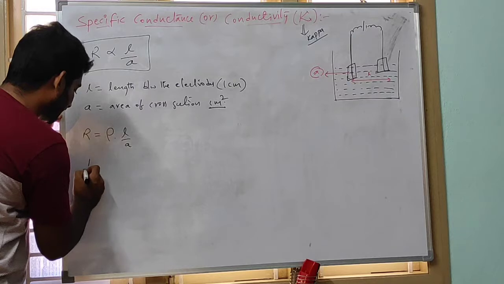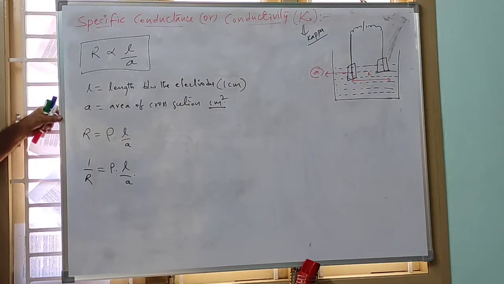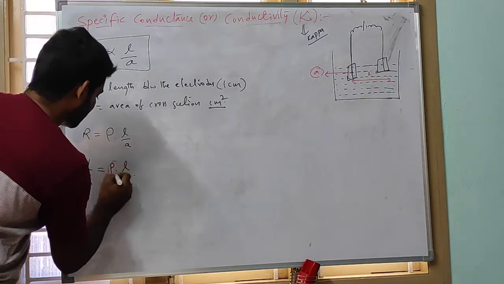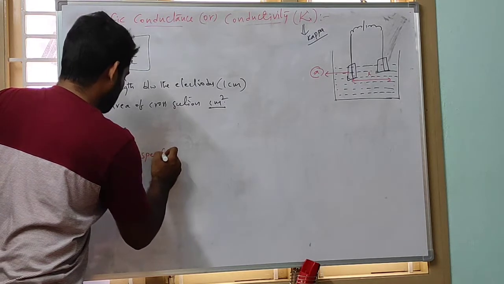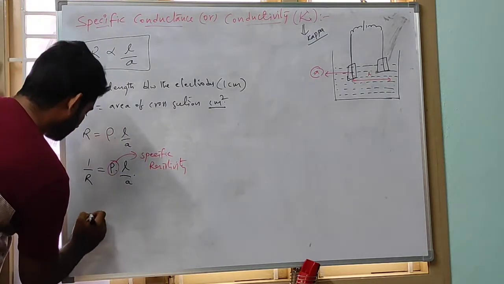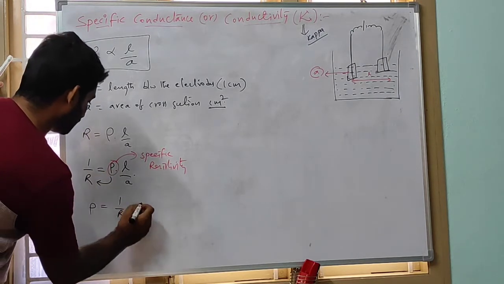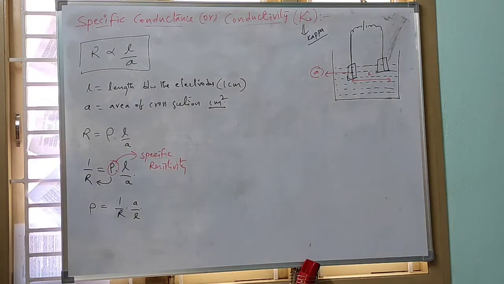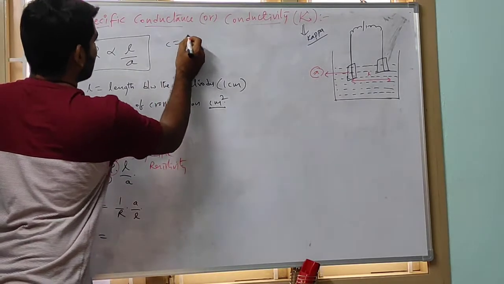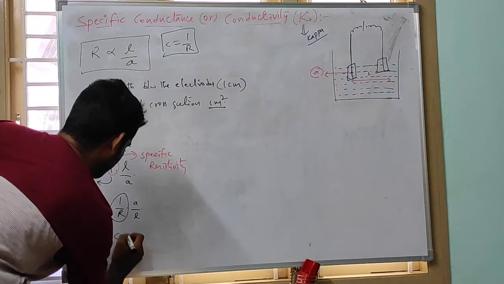Therefore, conductance is 1 by R, which is equal to 1 by rho into A by L. Here, rho is the specific resistivity. Now rho is equal to R into A by L, so instead of 1 by R, conductance C into A by L.